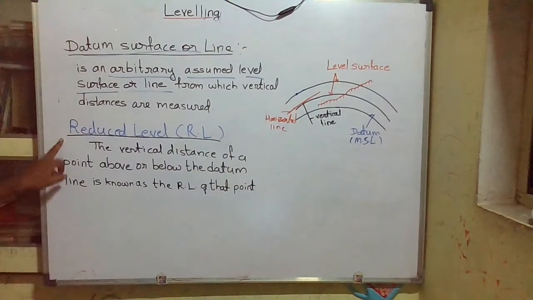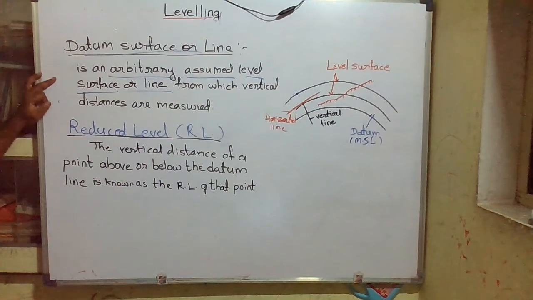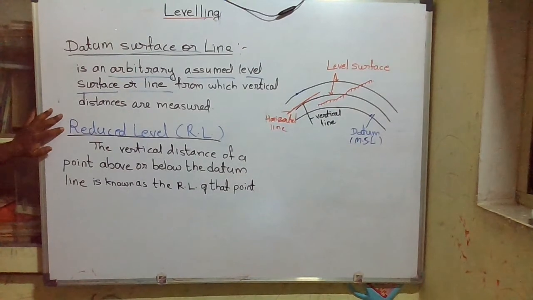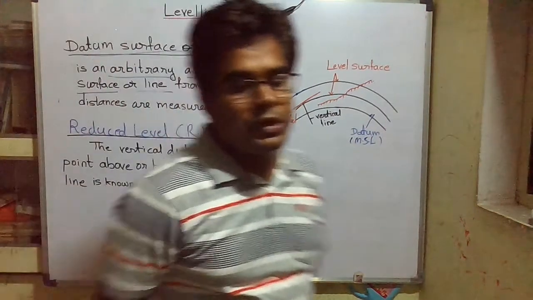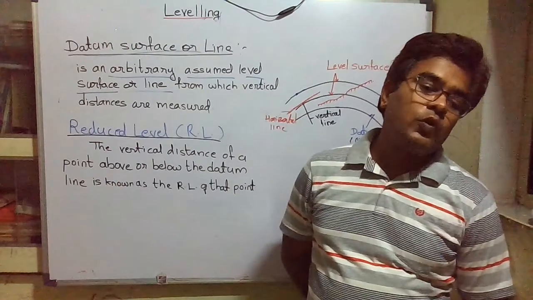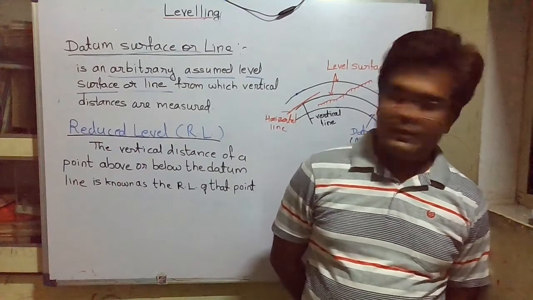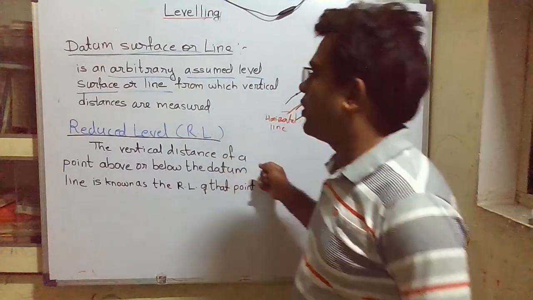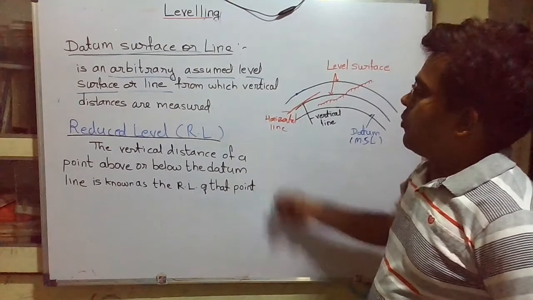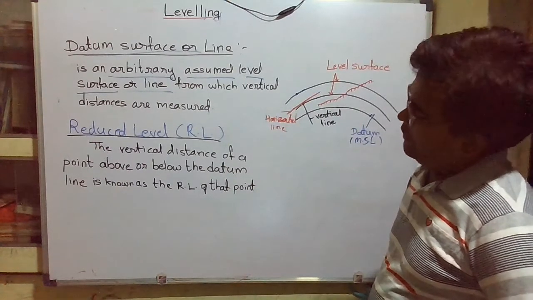Then the next related term is the reduced level. From datum we measure the vertical distances of different points with respect to the datum surface. So the next point is reduced level. This is nothing but the vertical distance of any point with respect to the datum surface. That is, the vertical distance of a point above or below datum is known as RL.